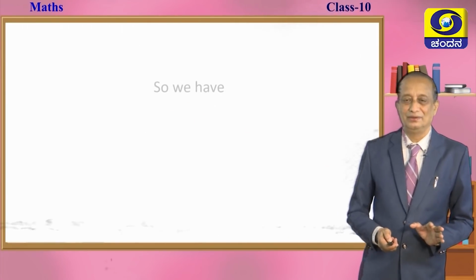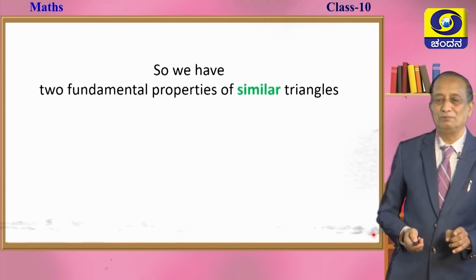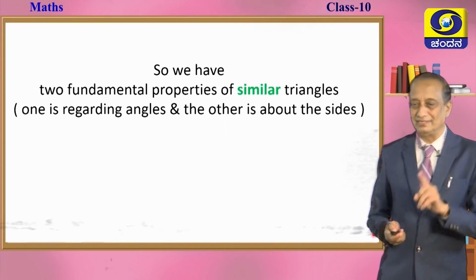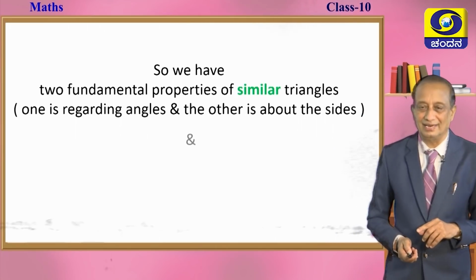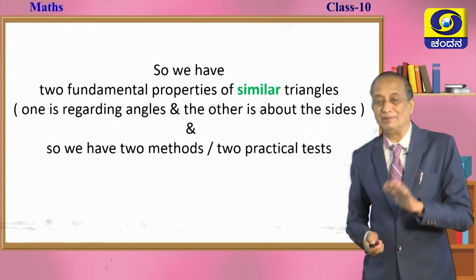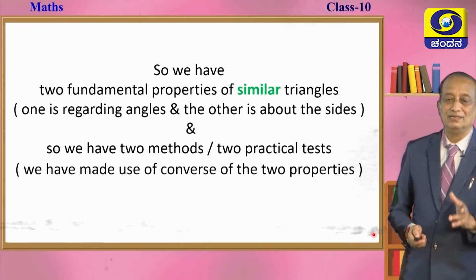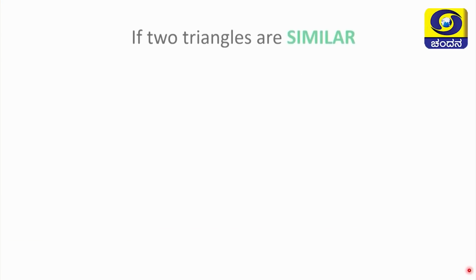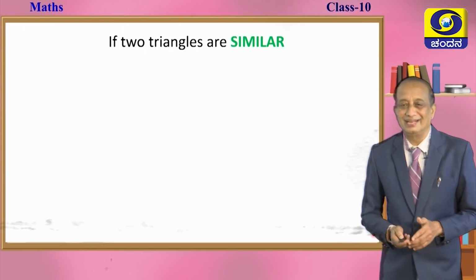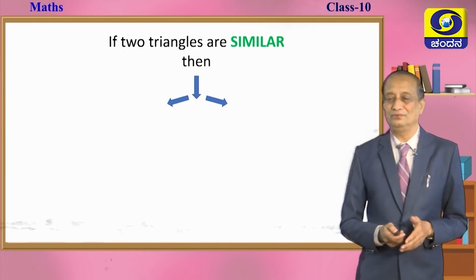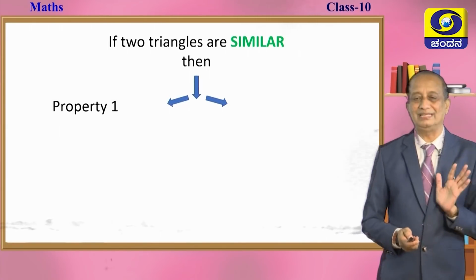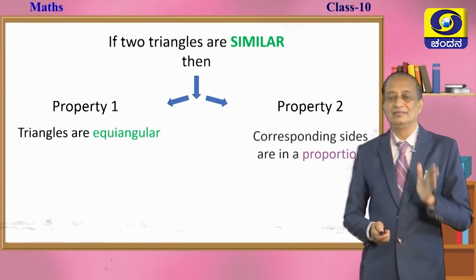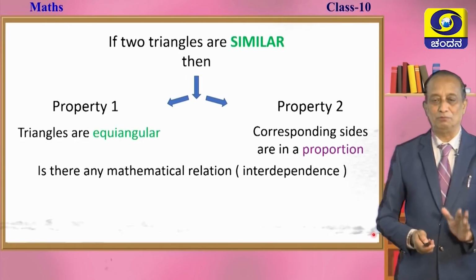Okay? Yes. Now, combining these two, we can put it this way. We have the two fundamental properties of similar triangles. One is regarding angles and the other regarding sides, and we have two methods or two practical tests to find out whether two triangles are similar or not. So, if two triangles are similar, children, then we have understood two things very clearly. Property number 1 and 2: they are equiangular, and the corresponding sides are in a proportion.